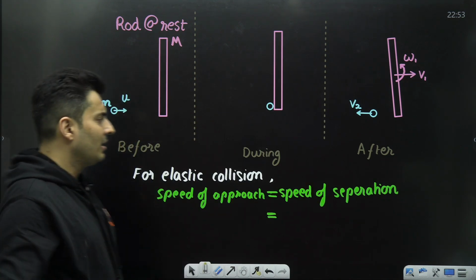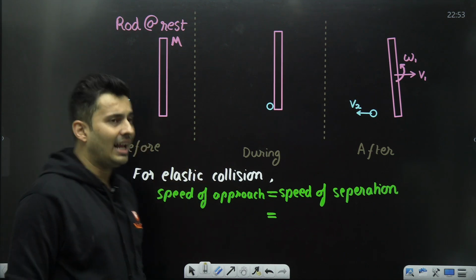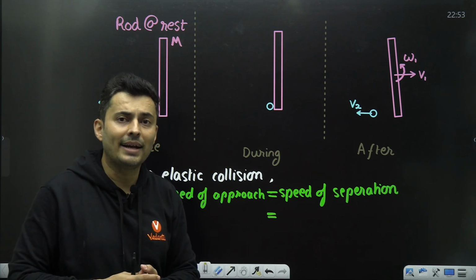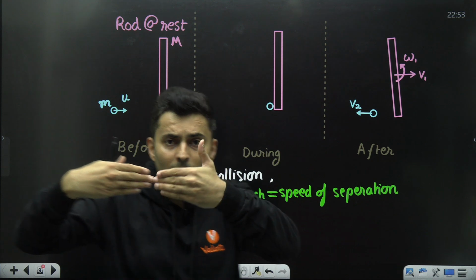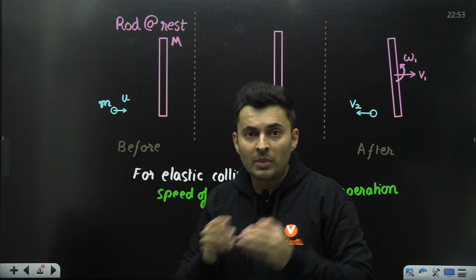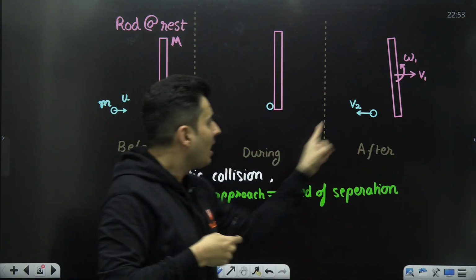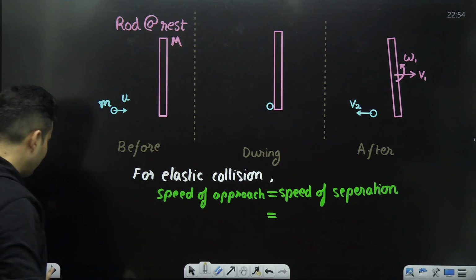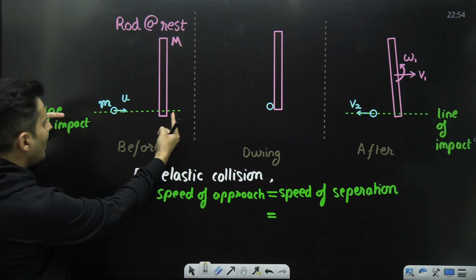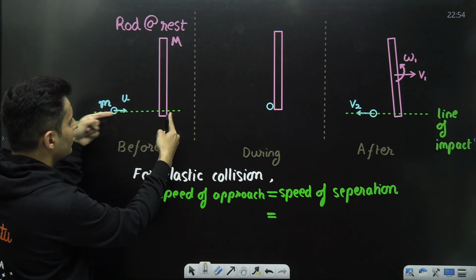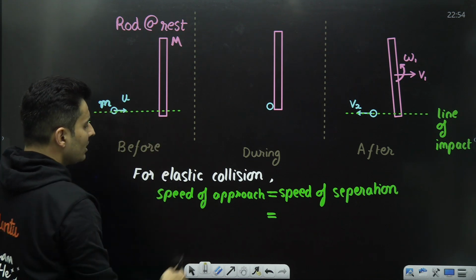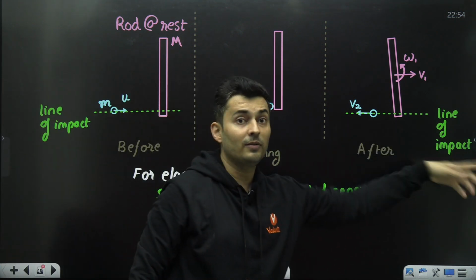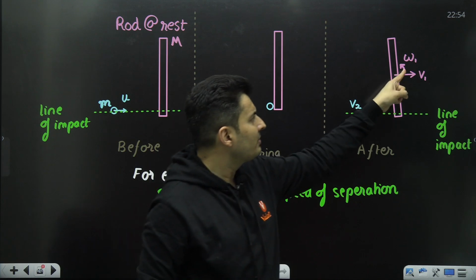Then comes the next part. Obviously, it's given the collision is elastic in nature, no energy loss, or the other simpler way to look at it is the velocity of approach before the collision will be the velocity of separation after the collision. So let's look at before first, on the equal to's left hand side. The ball approaches the rod with a speed of u. So the approach velocity, always choose it along the line of impact.